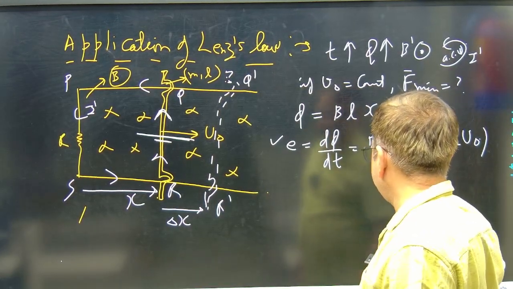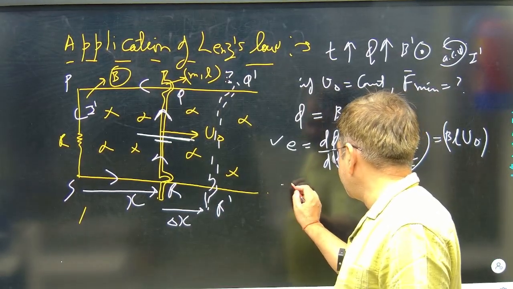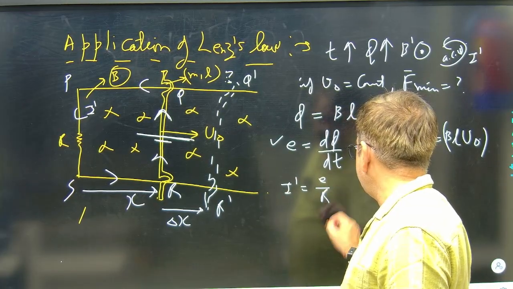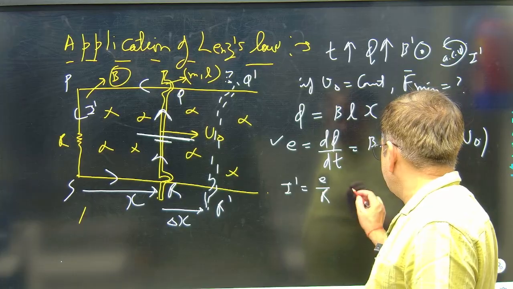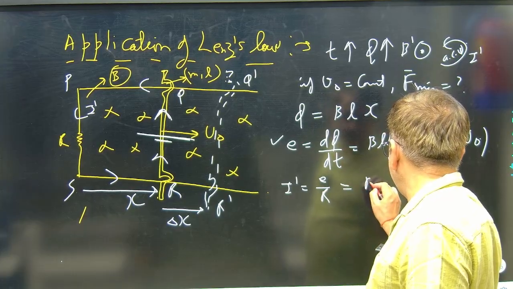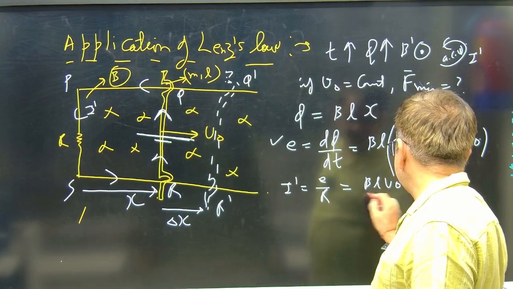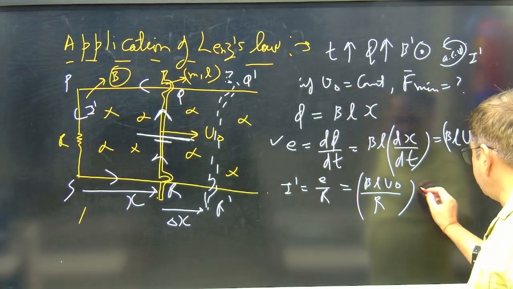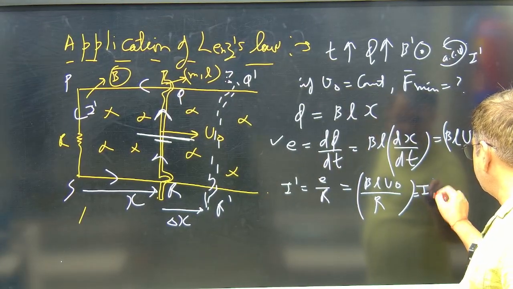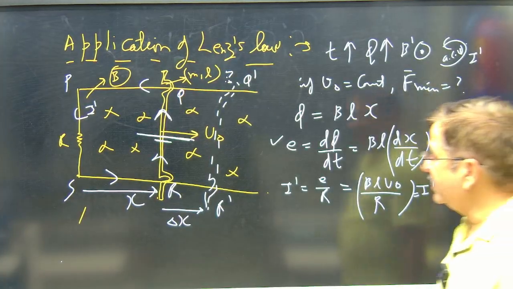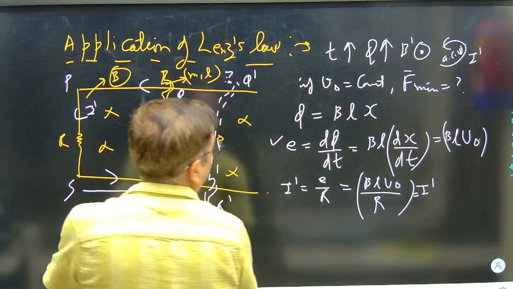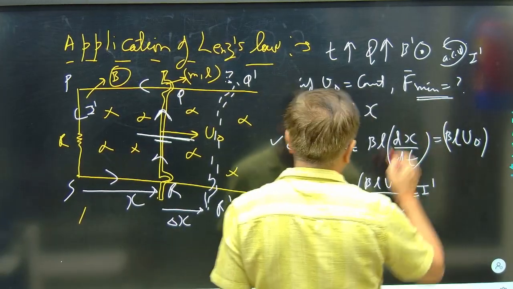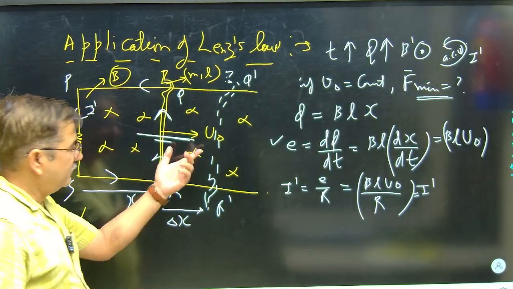Now if it is like this, induced current also I can say I dash, this EMF upon resistance R I can write. So it will be BL V naught by R. This is the induced current developed in the circuit. Okay, induced current I will see. Now I was asking, what shall be the force to be applied? What shall be this force to be applied so that velocity remains constant?